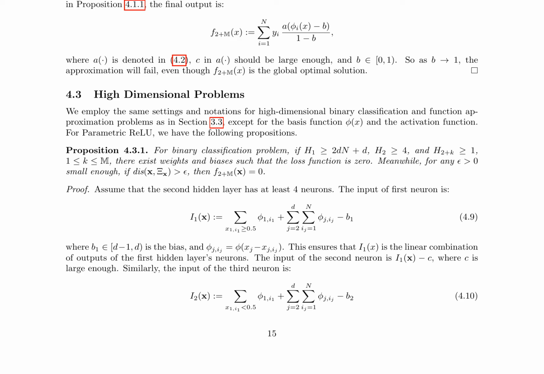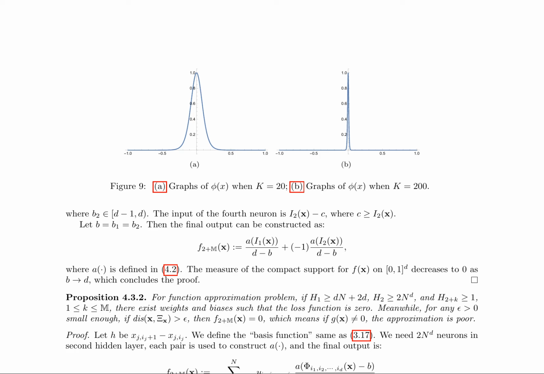For unidimensional function approximation, the authors prove that if the first hidden layer has at least n plus 2 neurons, the second hidden layer has at least 2n neurons, and h2 plus k is greater than or equal to 1, for 1 less than or equal to k less than or equal to m, there exist weights and biases such that the loss function is 0. However, for any epsilon greater than 0 small enough, if dis x, xi x is greater than epsilon, then f2 plus m x equals 0, which means if g x does not equal 0, the approximation is poor.